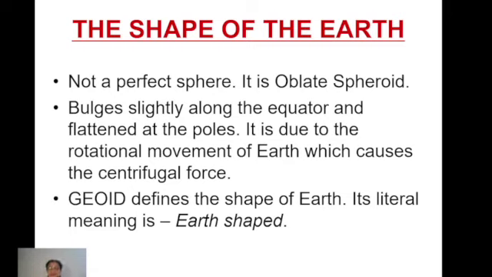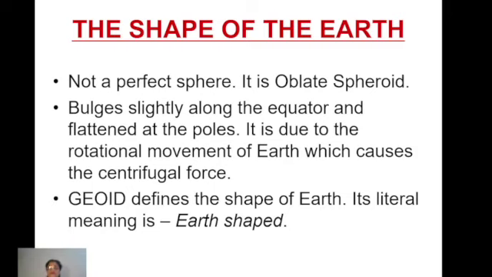And it is basically due to the rotational movement of Earth. The 2 movements are there, rotation and revolution. It is believed that it is due to the rotational movement of Earth on its own axis, which causes centrifugal force to originate.